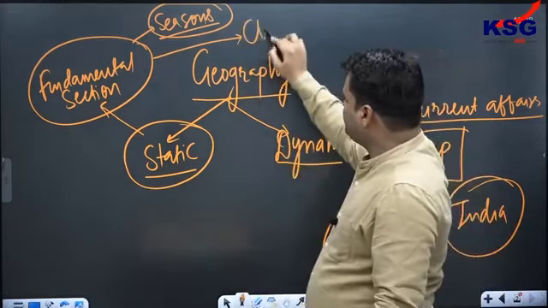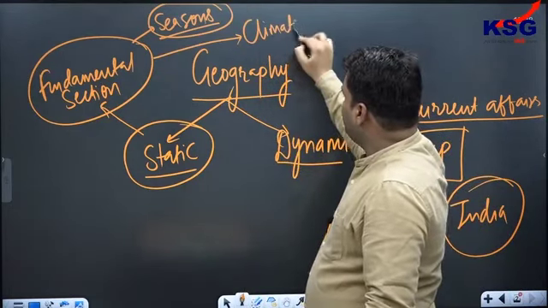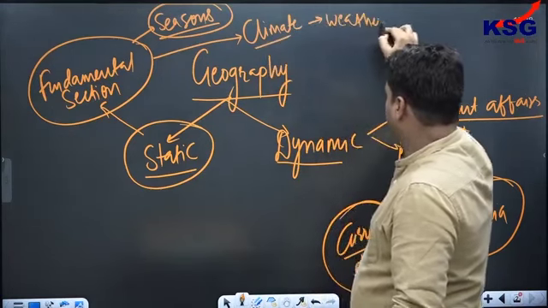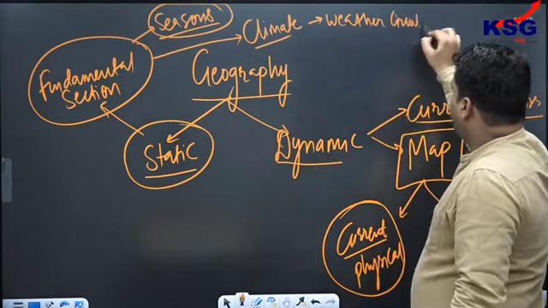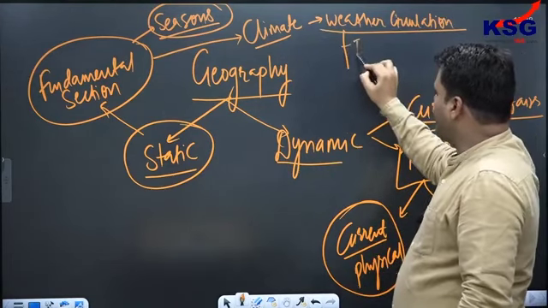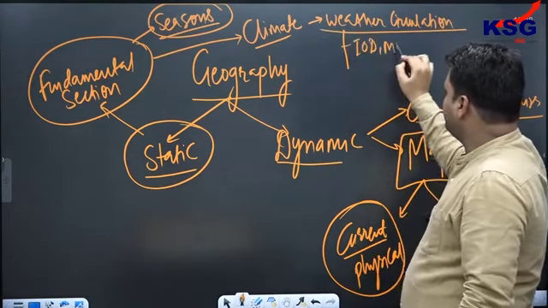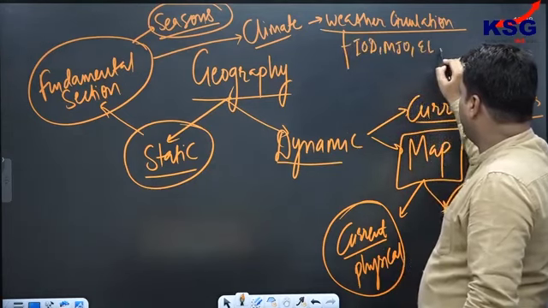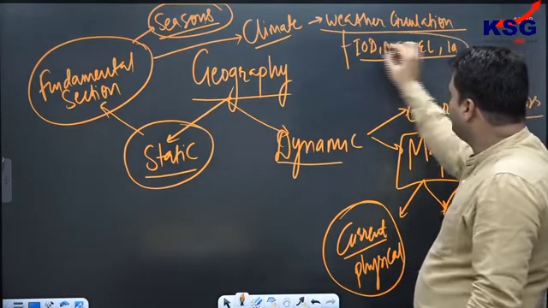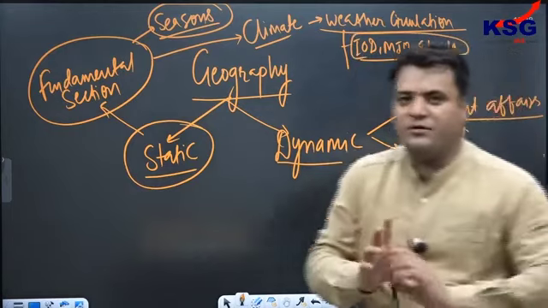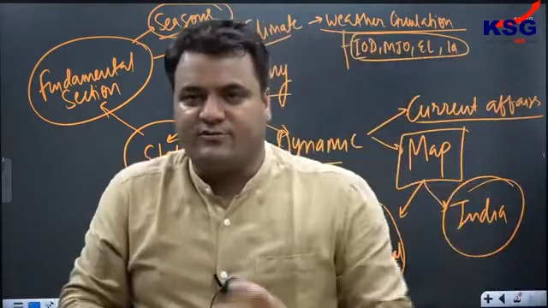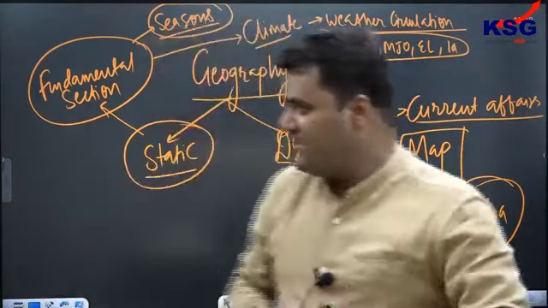Then here we have another kind of pattern which we have seen: climate. In climate, if we see weather circulation, let's say we have the Indian Ocean Dipole, then the Madden-Julian Oscillation, then El Nino, then La Nina. Questions could be there like this, or questions could be there with the clubbing of both. They'll add the IOD with El Nino and La Nina. So questions could be there in this way as well.